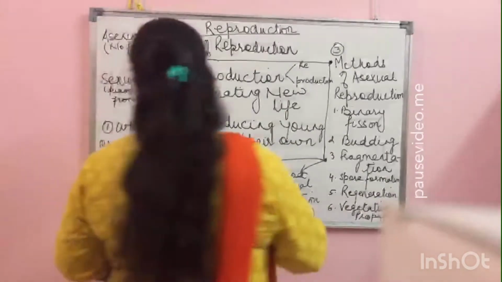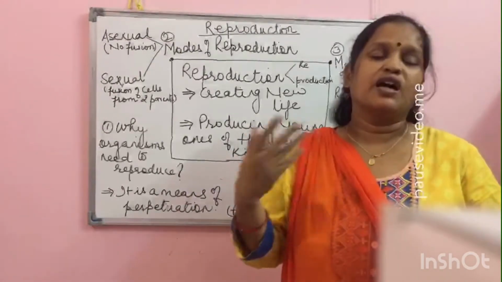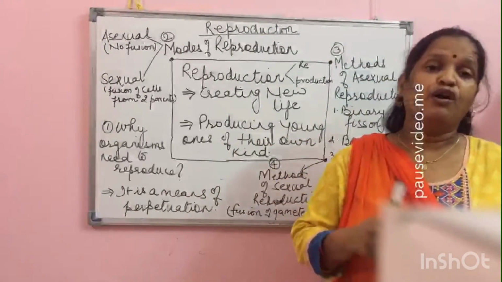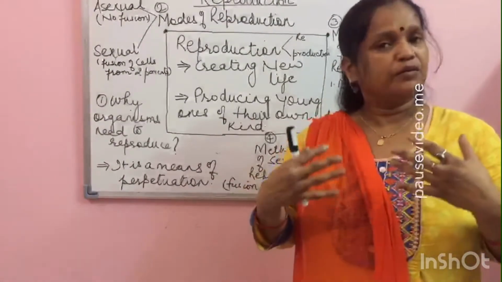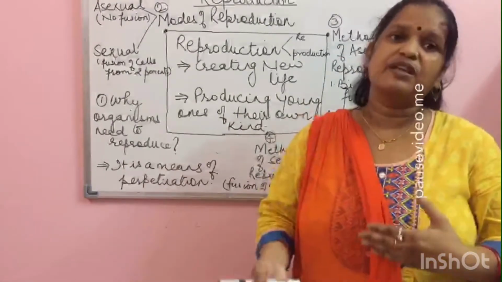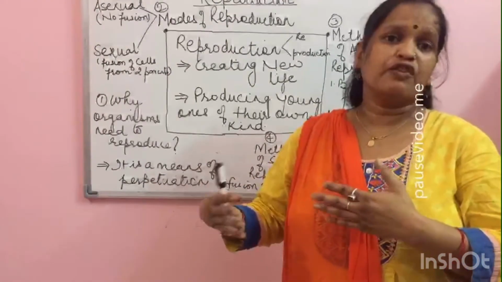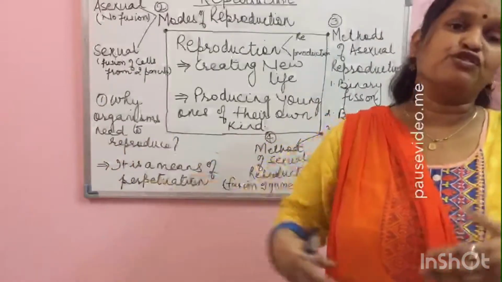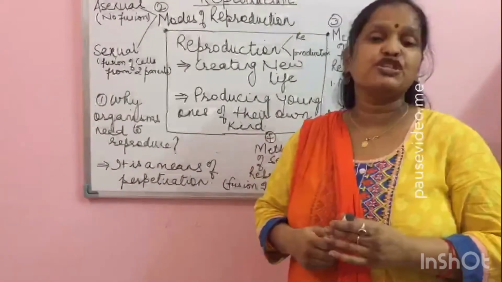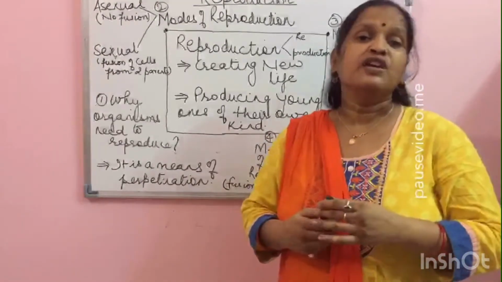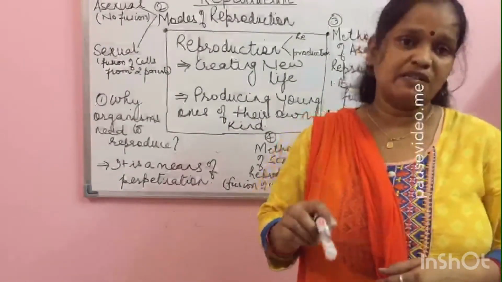The next thing that we should discuss, why organisms need to reproduce. आप खुद ही सोचिए, अगर ये रिप्रोडक्शन का प्रोसेस नहीं हो तो क्या होगा. पौधे हैं, एनिमल्स हैं, अगर वो रिप्रोड्यूस नहीं करेंगे तो कुछ साल जीने के बाद they will die, but there will be no one to carry on the species. So organisms need to reproduce to prevent the species from perishing. इससे पहले कि species खत्म हो जाए, वो आगे ना चल पाए, इसीलिए reproduction is essential.